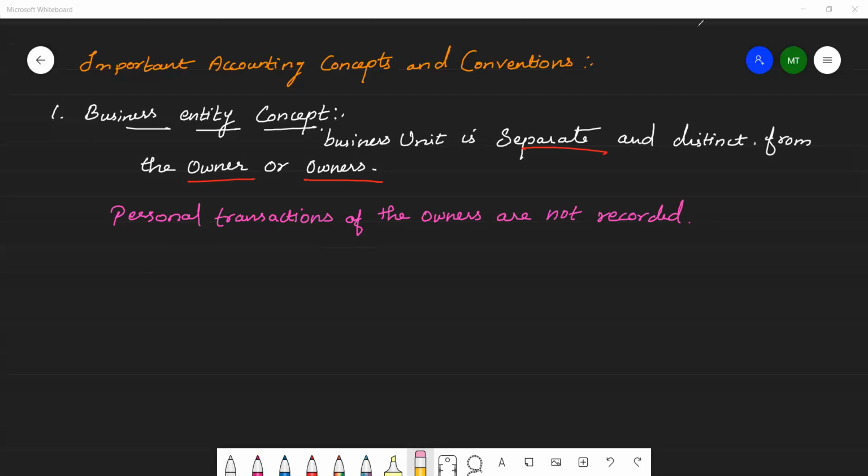So what will be recorded? First, capital contributed. Then second one is cash withdrawn.